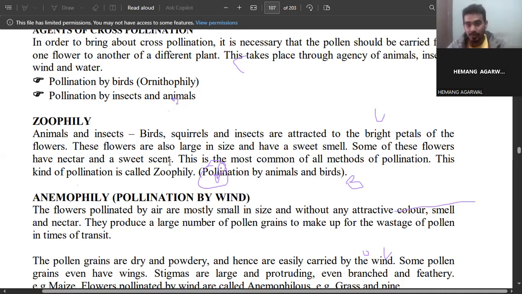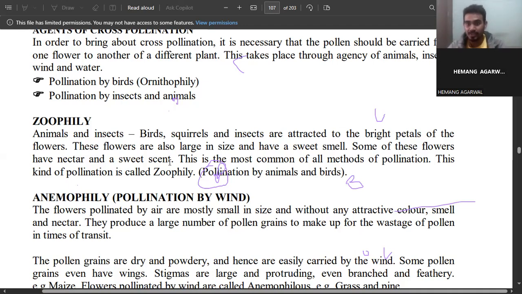Because of that attraction, by mistake, they rub against the pollen grains, and that pollen gets attached to their body. And when that animal goes to the other flower, it will also pollinate the other flower,